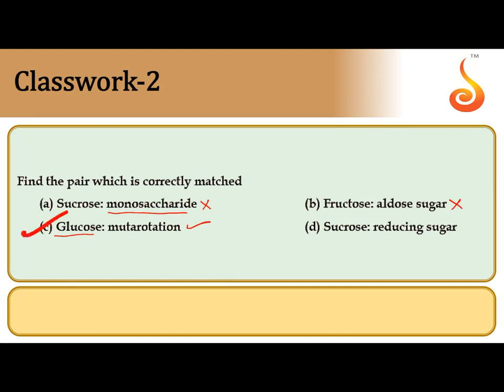That's why the correct answer is C. Sucrose is non-reducing sugar because there is no hemiacetal link. A free OH group is not present at any anomeric carbon of sucrose. So among all disaccharides, sucrose is the only non-reducing sugar. So this statement is also wrong. So correct matching is C.